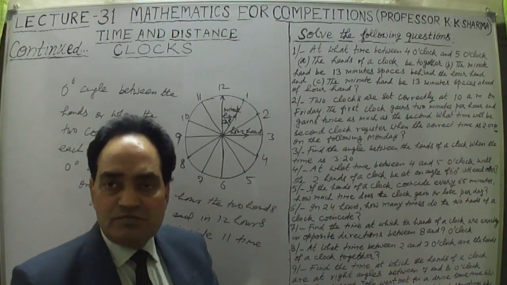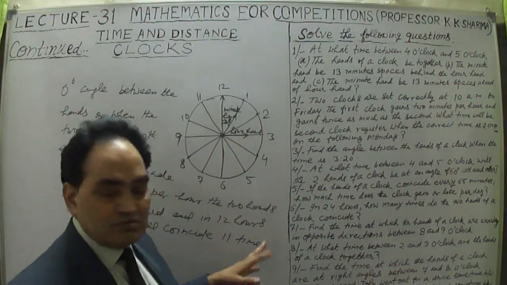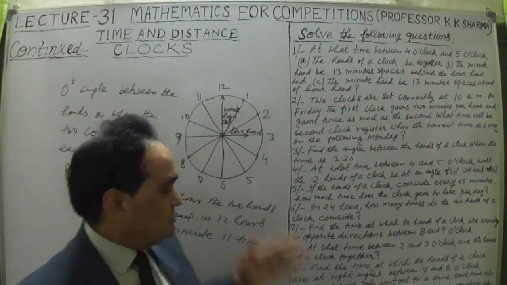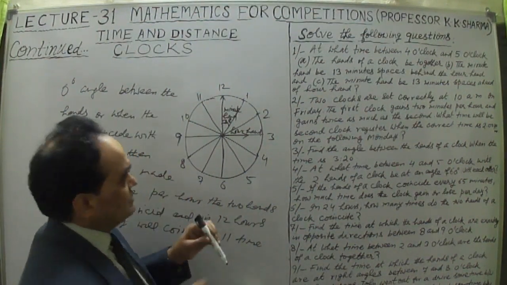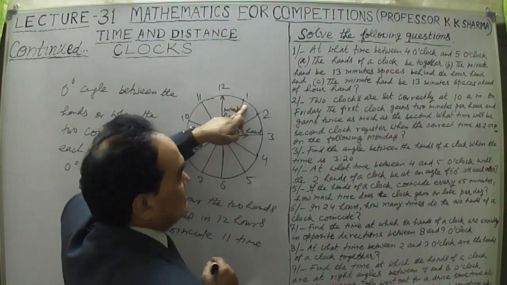Similarly, a 180 degree angle will be made 22 times in 24 hours, because in 12 hours it is 11 times. You know how the 180 degree angle is made? Suppose the minute hand is here and the hour is at 1 o'clock.